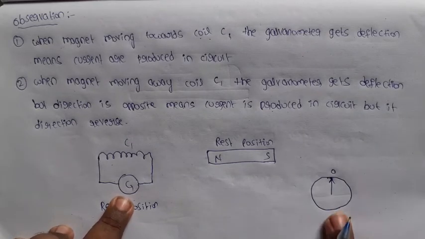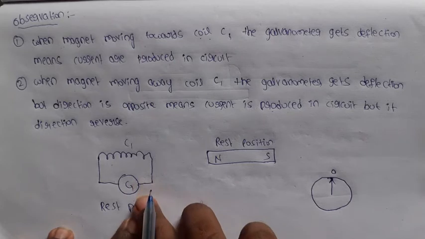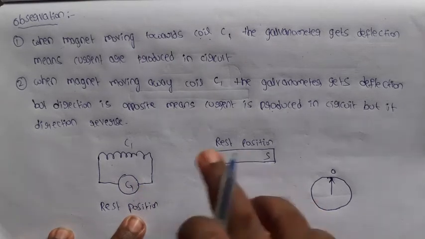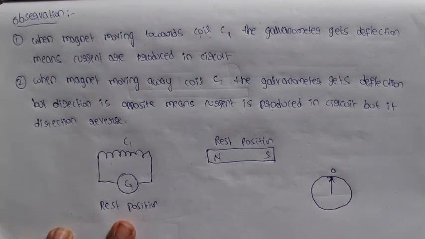There is no change in the galvanometer. It shows 0. So what we are understanding here is that the current value is also 0. Current is not developed in the circuit when both the coil and magnet are in rest position.